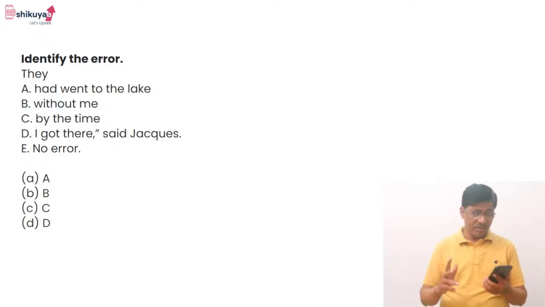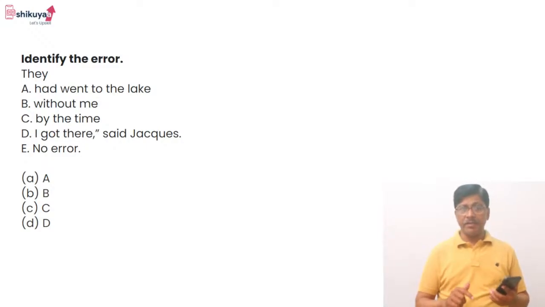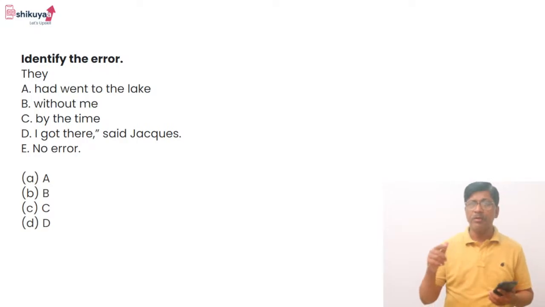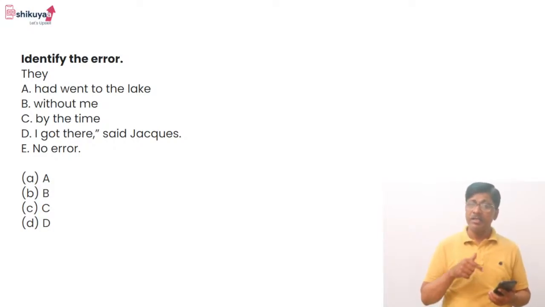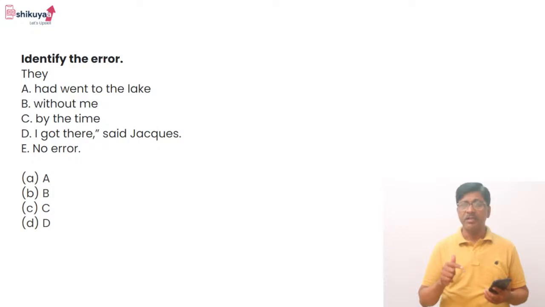Perfect past tense. If we want to use went, had will not come. They went to the lake. That is the correct method. They went to the lake. Had will not come. Here it is perfect past tense, so if we use had, then not went, gone will come.